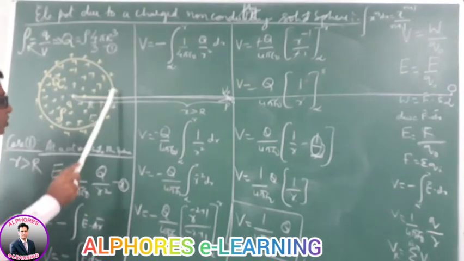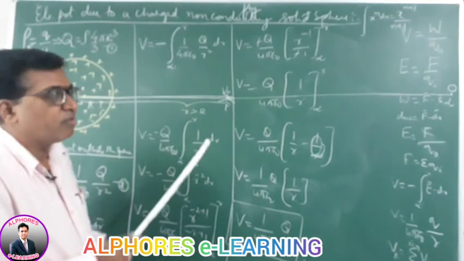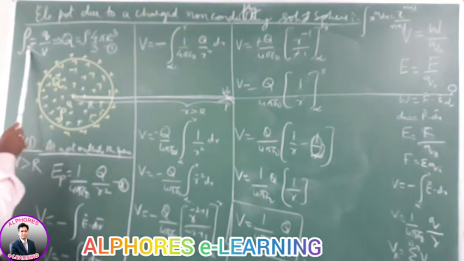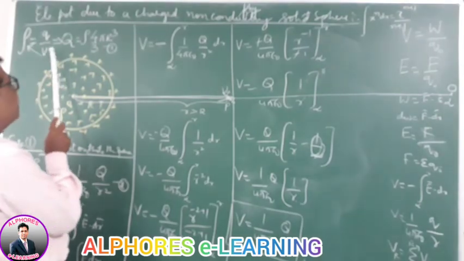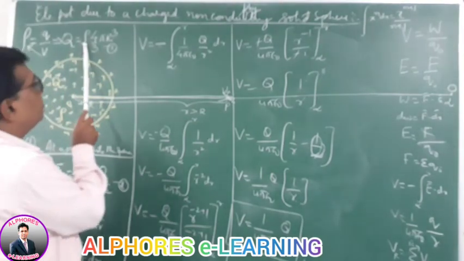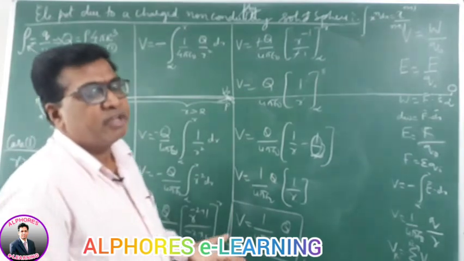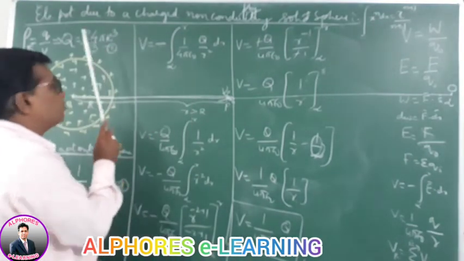Now charge is distributed uniformly throughout the volume. So therefore volume charge density rho is q by v, charge per unit volume. So charge is q, cross multiply: charge q equals rho into volume. Volume of a sphere is 4 by 3 pi r cube. So we get it as 4 by 3 pi r cube rho.